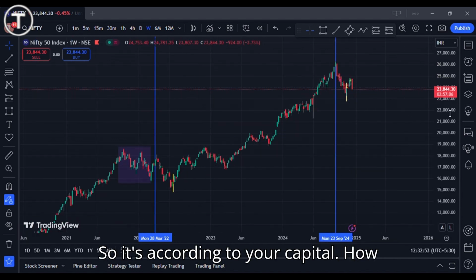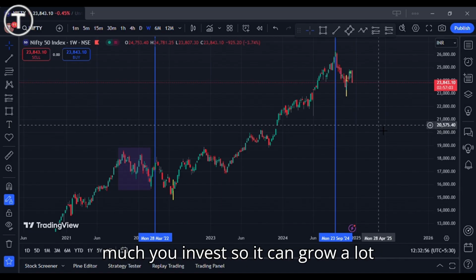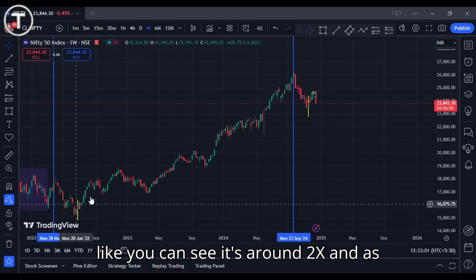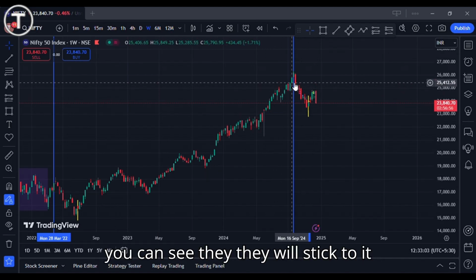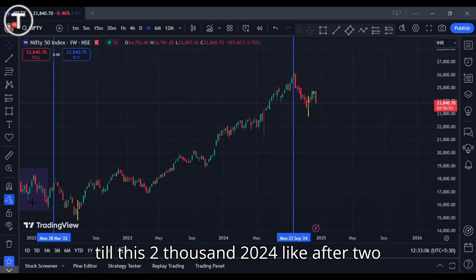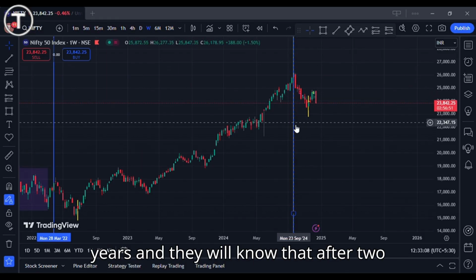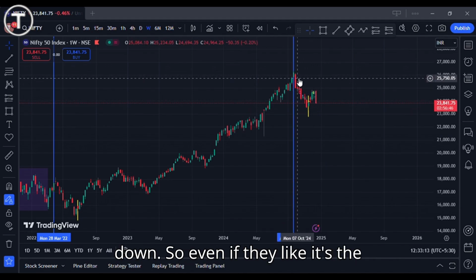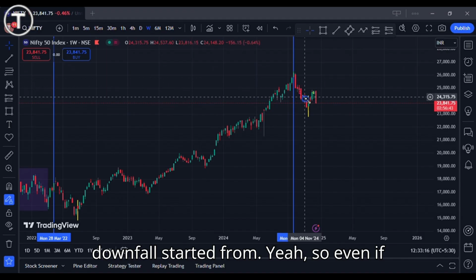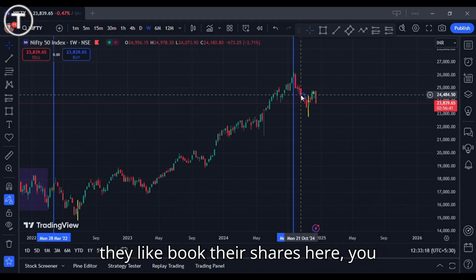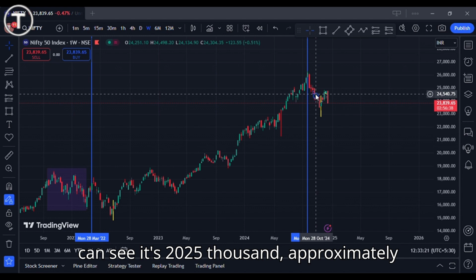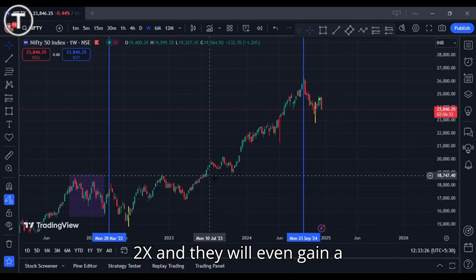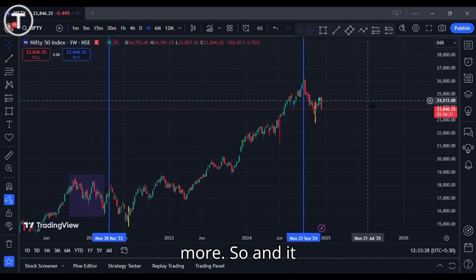So it's according to your capital, how much you invest. So it can grow a lot. Like you can see it's around 2x, and they will stick to it till 2024, like after 2 years, and they will know that after 2 years the market will go down. So even if the downfall started from here and they book their shares here, you can see it's approximately 24 to 25,000. It will even be 2x, and they will even gain more.